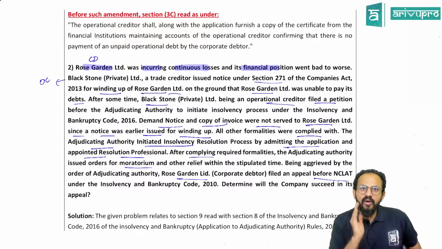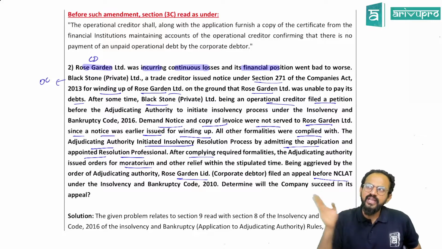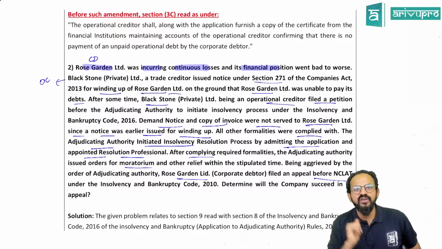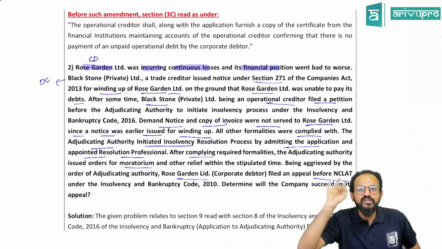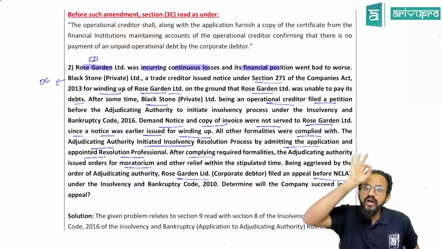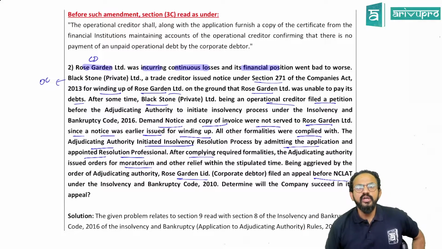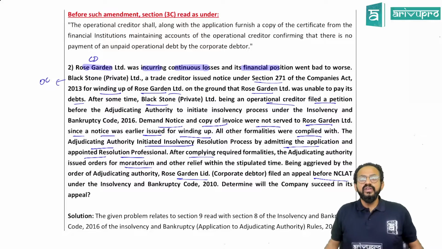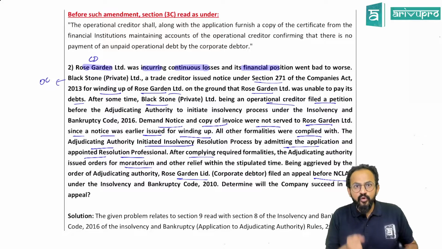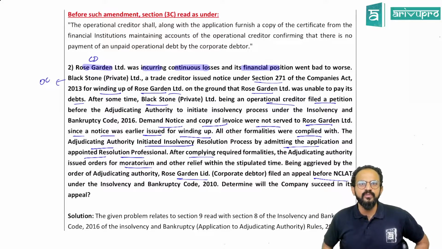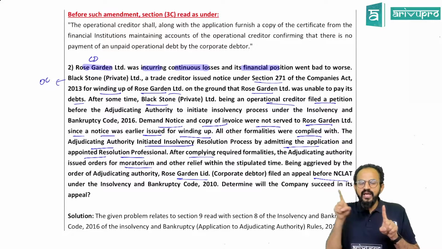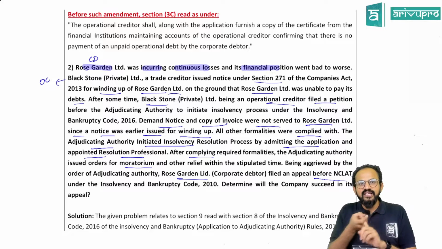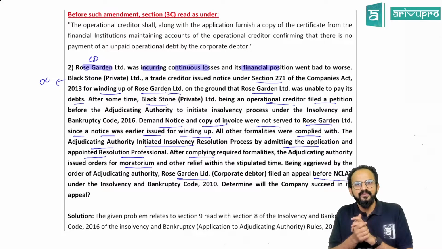Now, the operational creditor's contention is that I have already given everything. He knows that he has made a default. That is the reason we initiated the winding up. But according to the Insolvency and Bankruptcy Code, the corporate debtor has to be given a demand notice. You have to ask him for the payment. If he still is not making the payment, then you will have to move to the insolvency resolution process. Whatever is given in that Act cannot be taken as an equal provision under this Act.